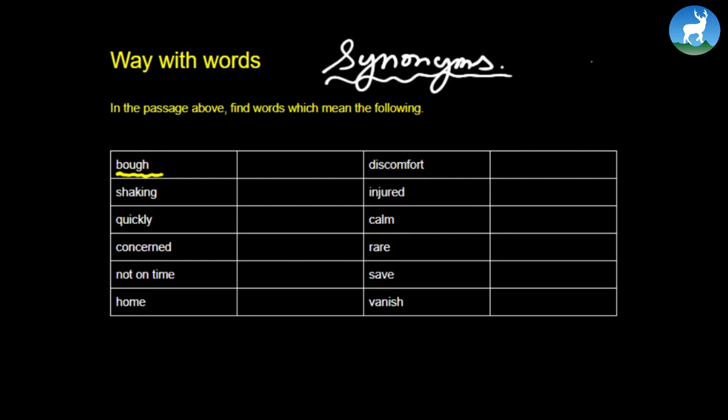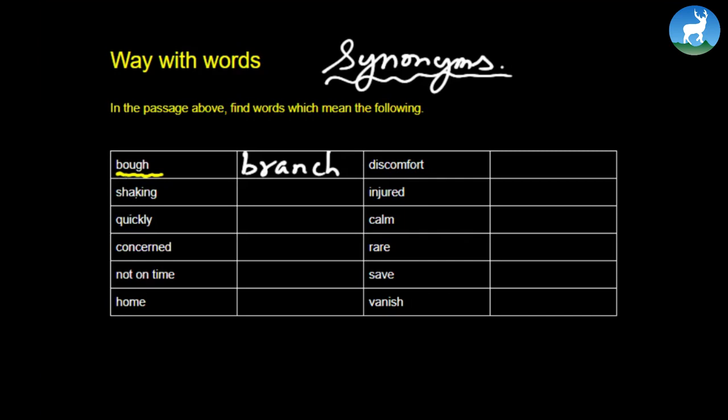Just like happiness is a synonym of joy, or just like cruel can be a synonym of rude. Okay, similarly, you've got a word from the passage which means bow, and if you read the passage, you'll see that branch, B-R-A-N-C-H, branch also means bow.